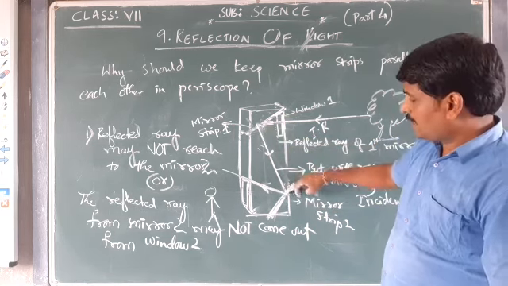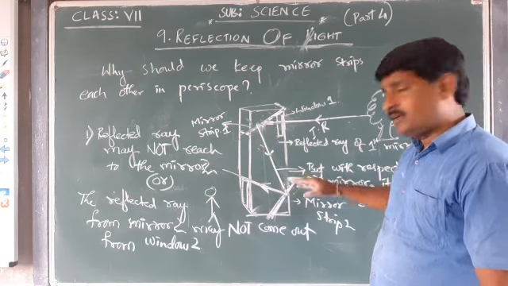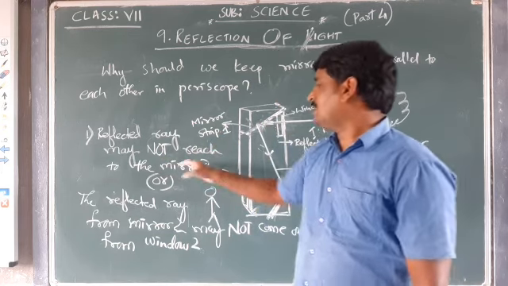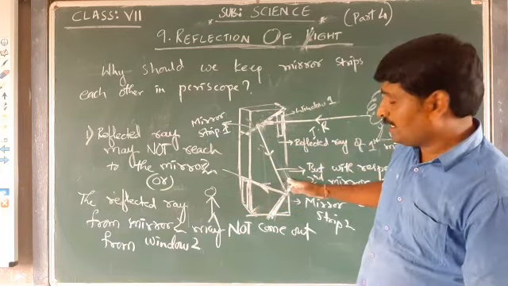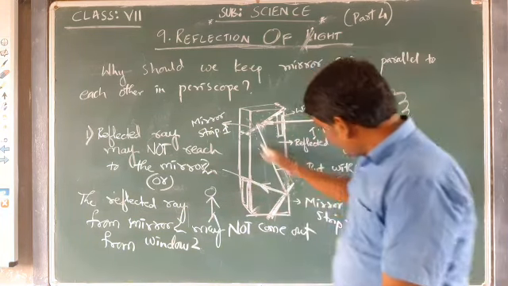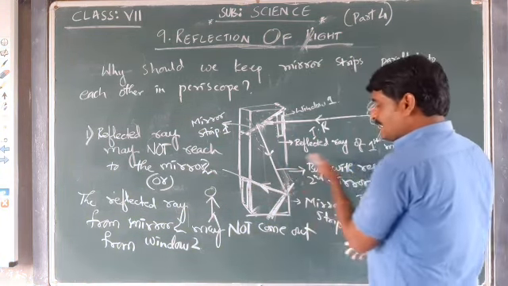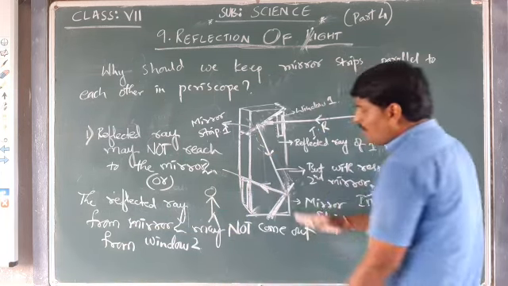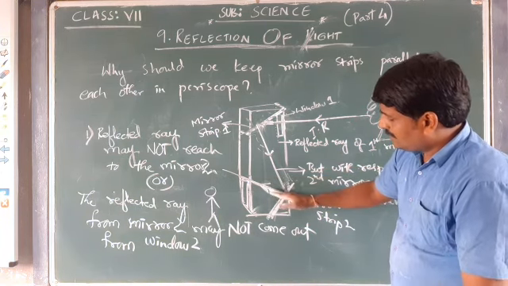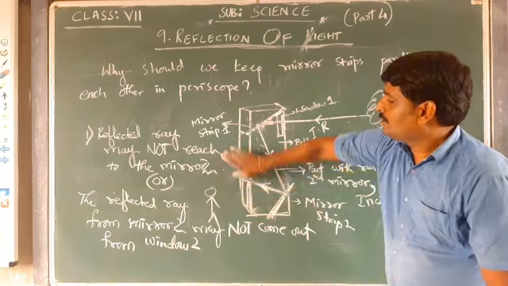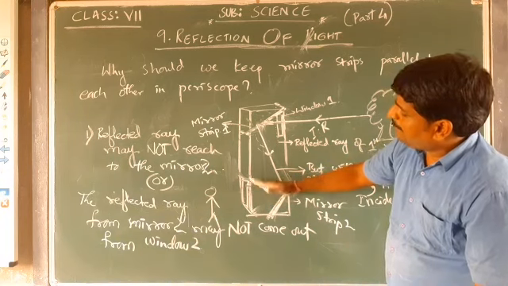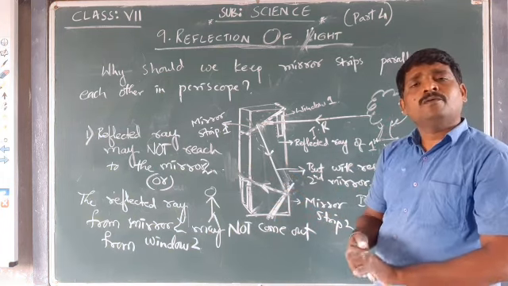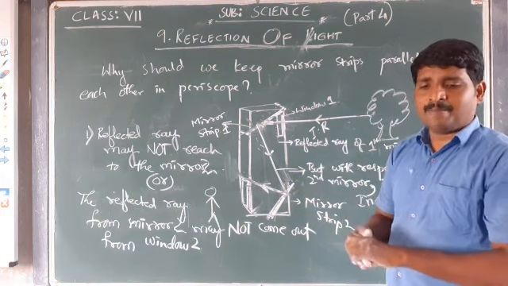the reflected ray of the mirror strip 1 may not reach the mirror 2, or if the reflected ray does reach and is the incident ray of mirror 2, that reflected ray cannot come outside the mirror. This ray might not be coming out. It is going somewhere up or somewhere down. In our case, it might be going somewhere up side of the mirror. Two things will happen.